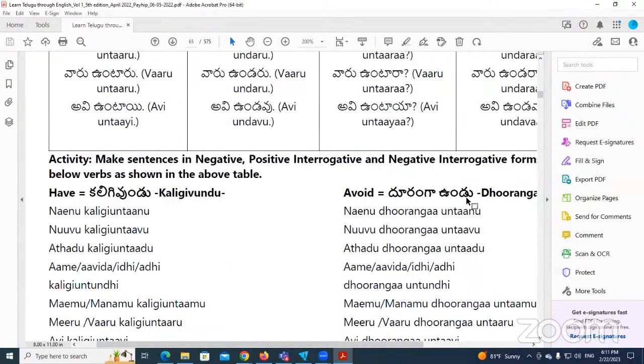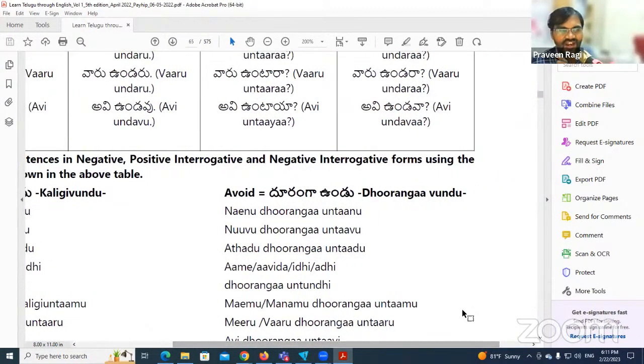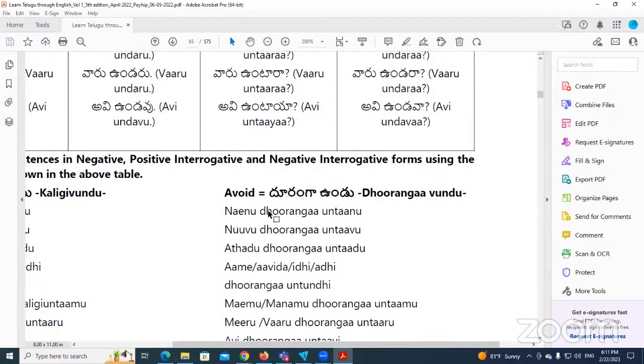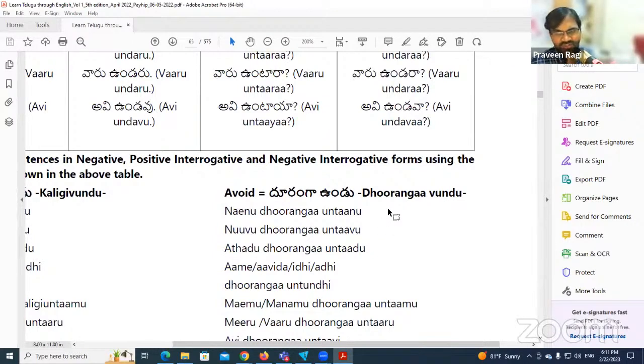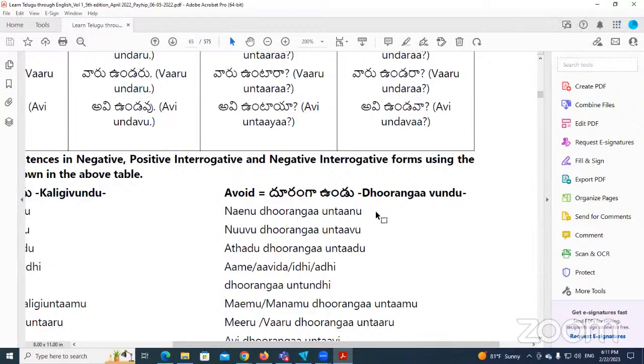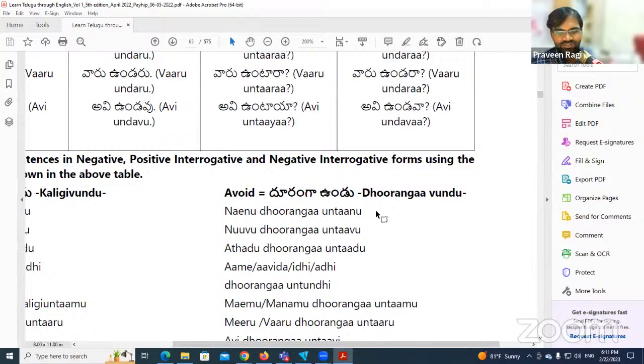Avoid: దూరంగా ఉండు. For example, I avoid: నేను దూరంగా ఉంటాను. Again, do I avoid: నేను దూరంగా ఉంటానా. Similarly, I don't avoid: నేను దూరంగా ఉండను. But in real life situations, some sentences are said differently, but you will learn that in the vocabulary part. Here we are focusing only on word to word translation.